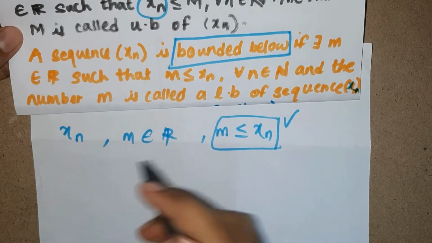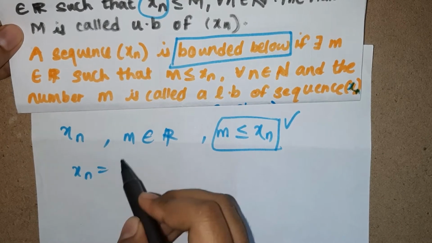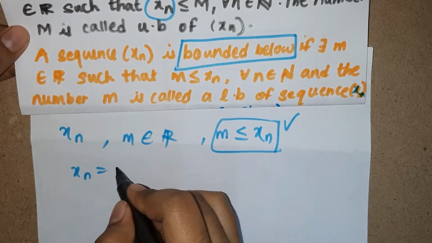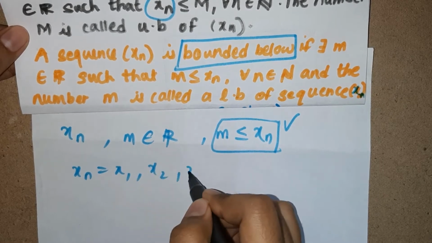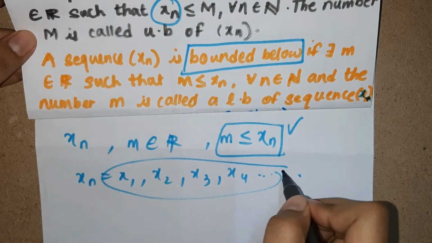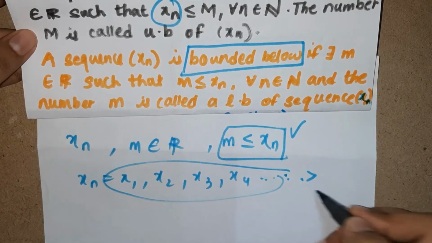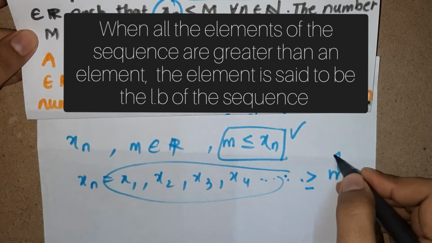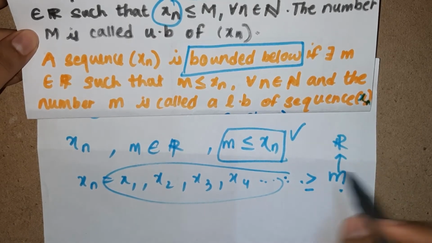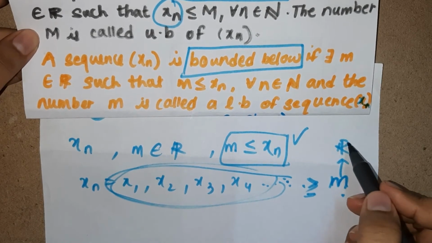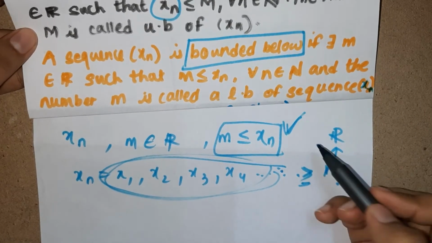So what does this mean? Let me show you. The elements of the sequence xn can be anything, so let's write x1, x2, x3, x4 and so on. When all these elements are greater than or equal to an element m, and this element m belongs to the real numbers, then this condition is true.